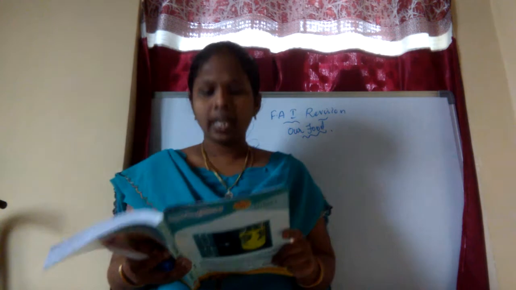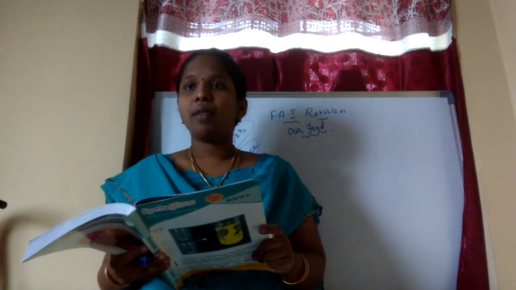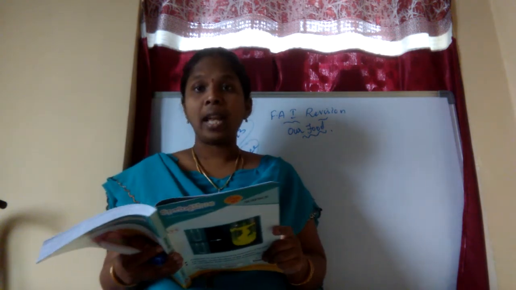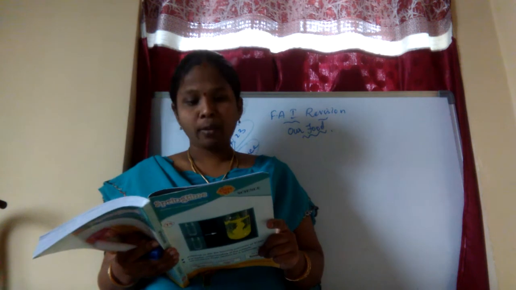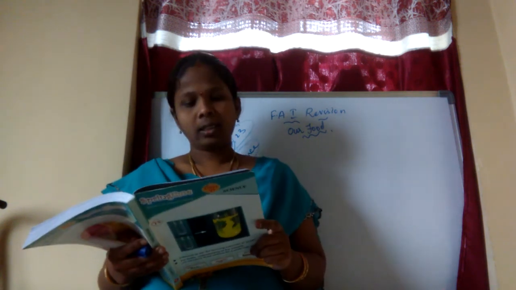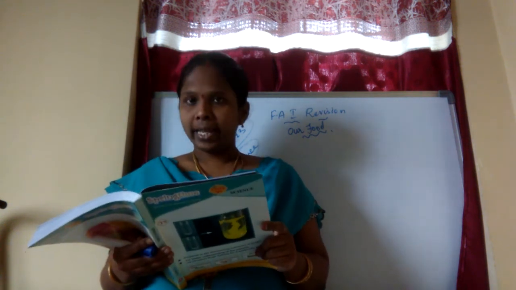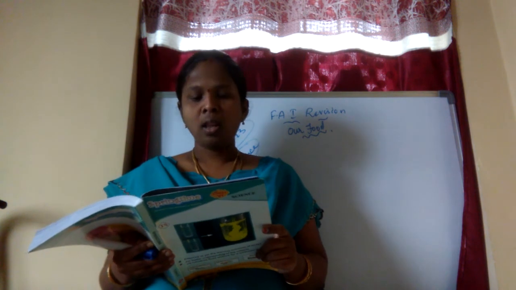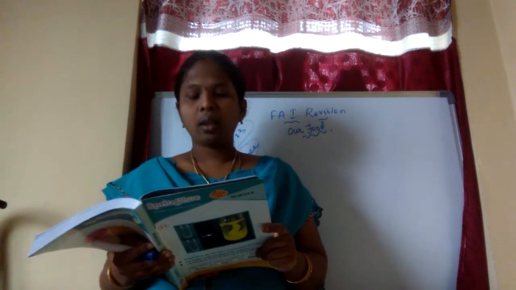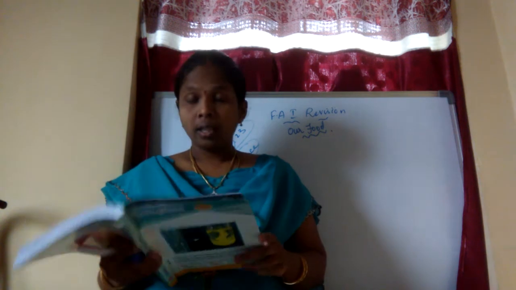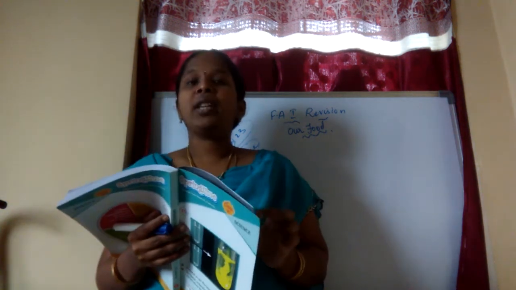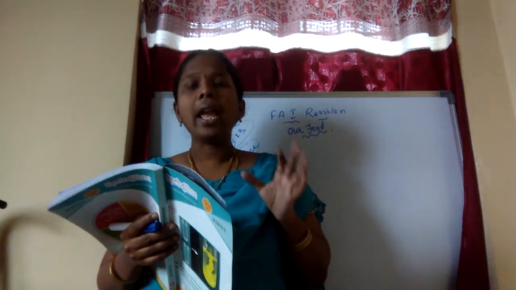Next, name a few methods of preparation of healthy food. If you want to prepare healthy food, what do you have to do? Boiling, steaming, baking. If you use these methods of preparation, then you can cook healthy food.